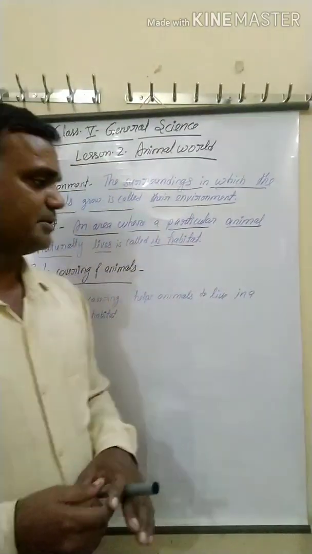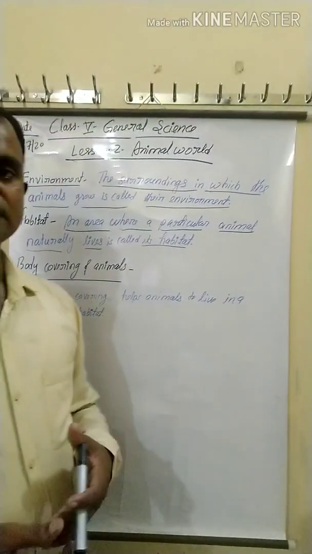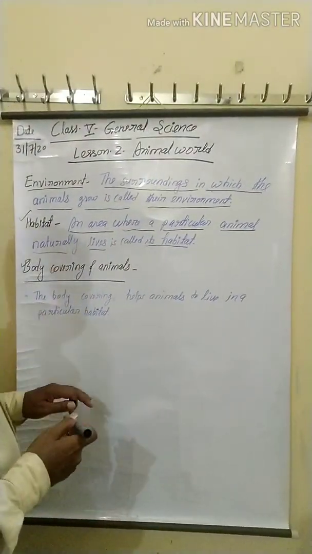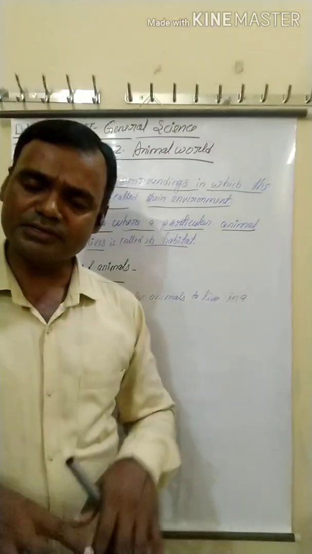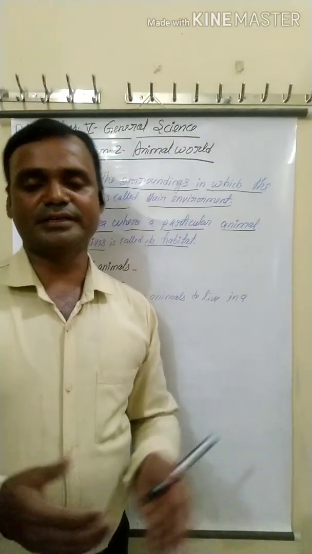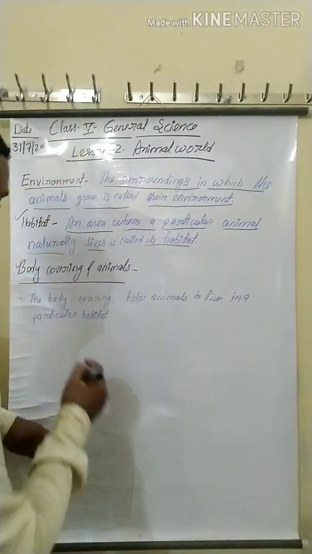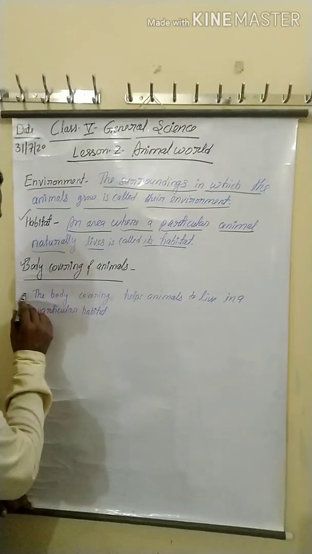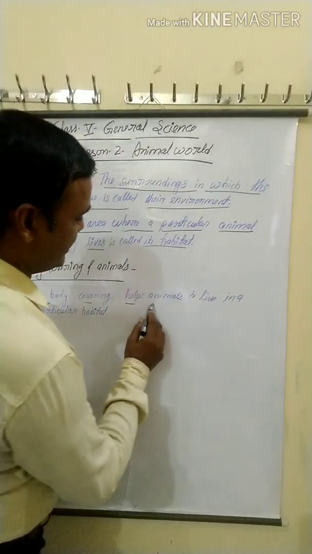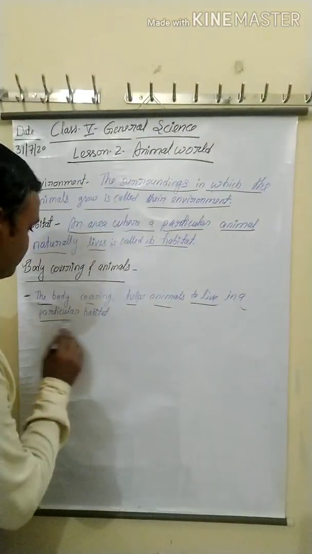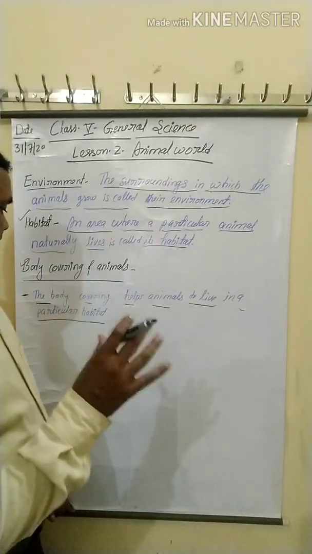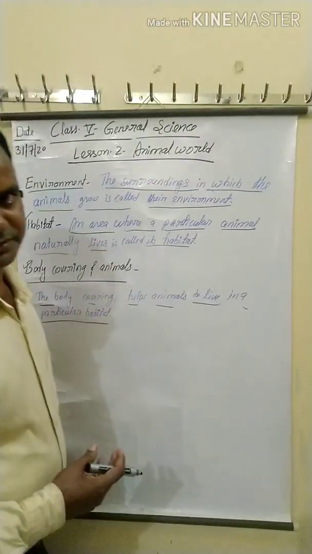Okay, in this chapter we will discuss other topics. The first topic is body covering of animals. Different animals have different protection, and they are protected by different things. Take the examples here. Point C: the body covering helps an animal to live in a particular habitat.